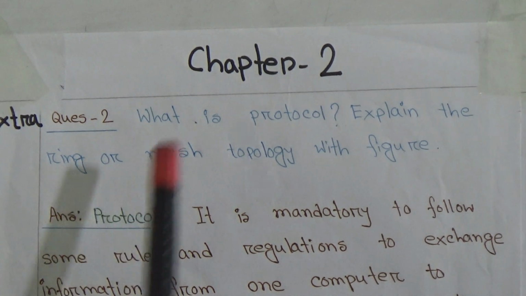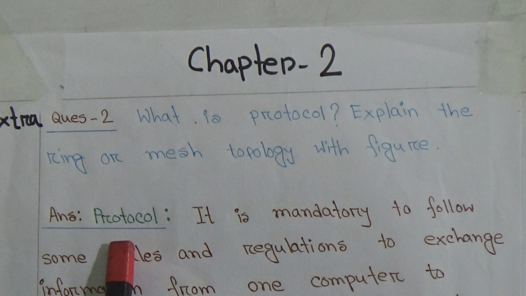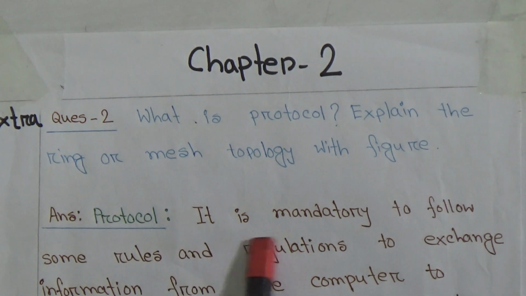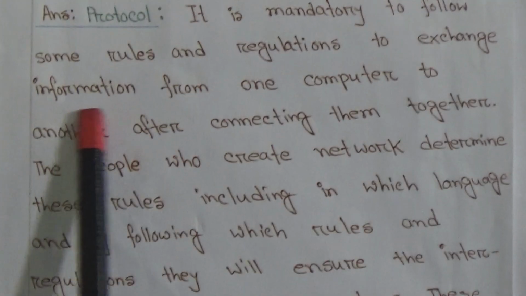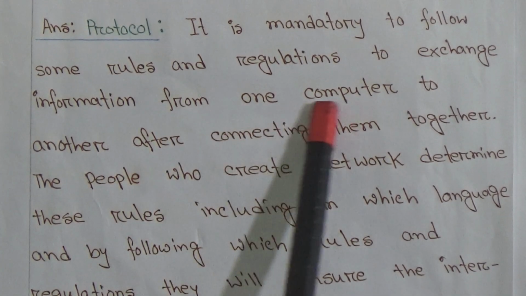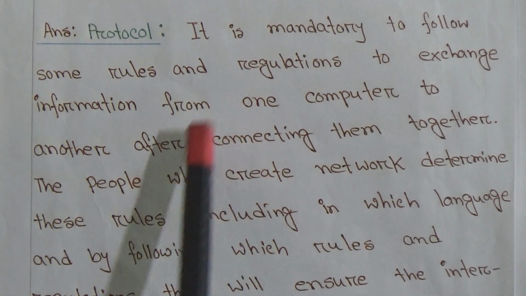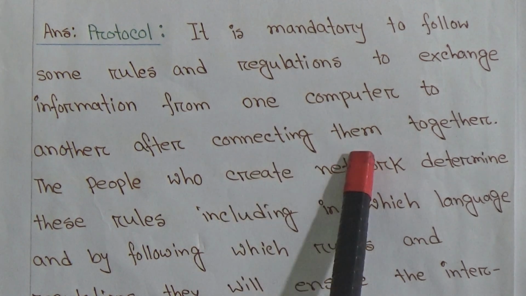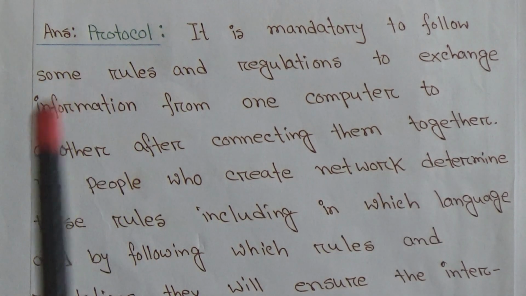Answer. First we have to learn about protocol. What is protocol? It is mandatory to follow some rules and regulations to exchange information from one computer to another after connecting them together. So this is protocol.